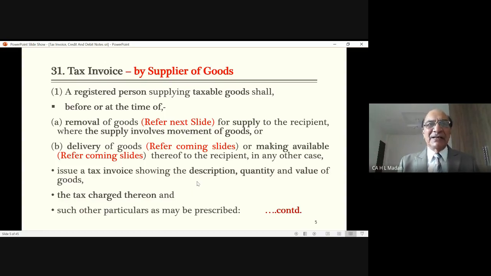Whatever other things I have discussed with you, such as name of the supplier, address of the supplier, GSTN number of the supplier, date of sale, then serial number of the bill, all these things are written in the rules. But in the act, he says you are supposed to write description, quantity, value of the goods, and tax. These 4 are mandatory. Other contents are also mandatory because those are mentioned in the rules. But here those are not written. We will see the rules, what is written over there. Next.